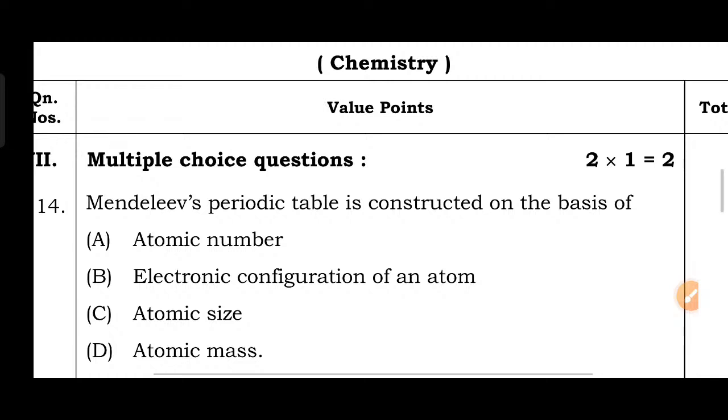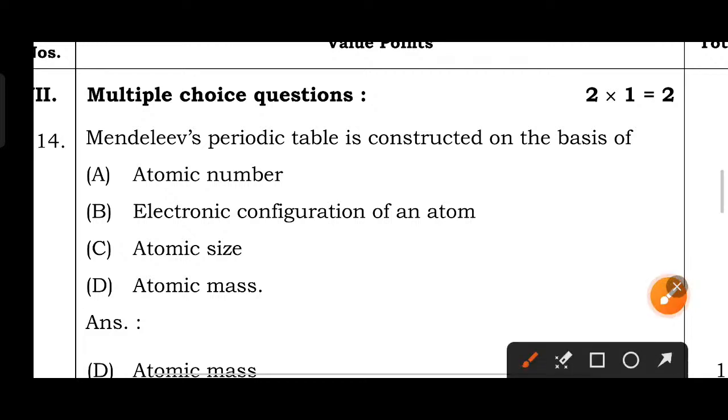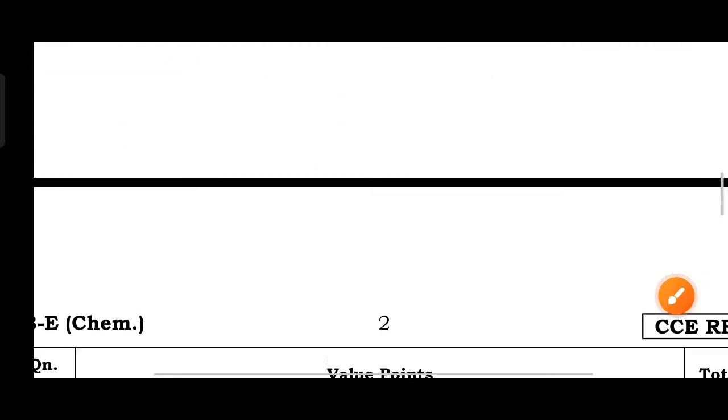Mendeleev's periodic table is constructed on the basis of atomic number, electronic configuration of an atom, atomic size, atomic mass. Then its right answer is option D, atomic mass. Okay, atomic number. Based on atomic number, Henry Moseley constructed the modern periodic table. Okay, then next,